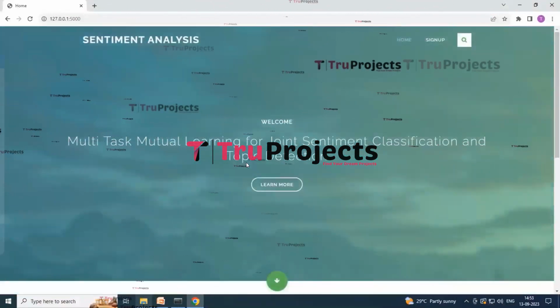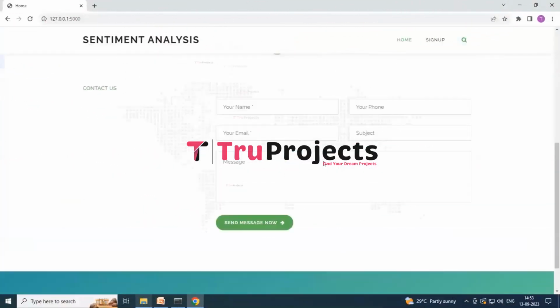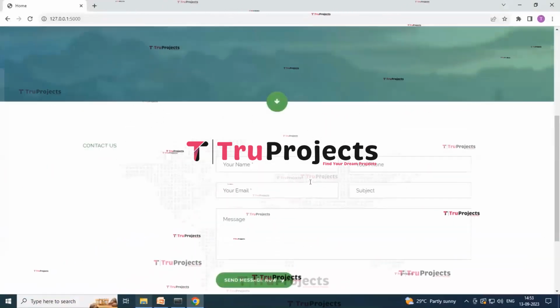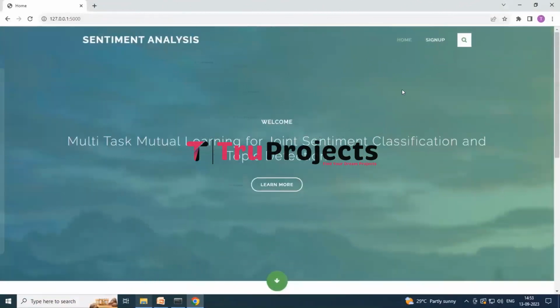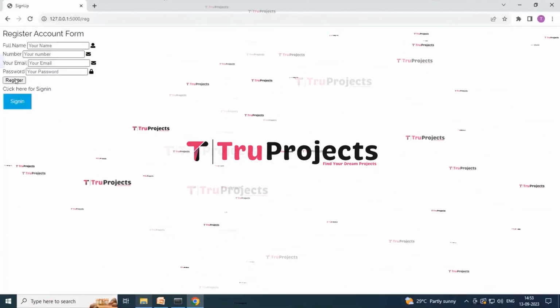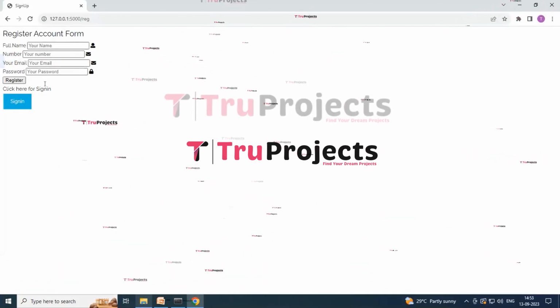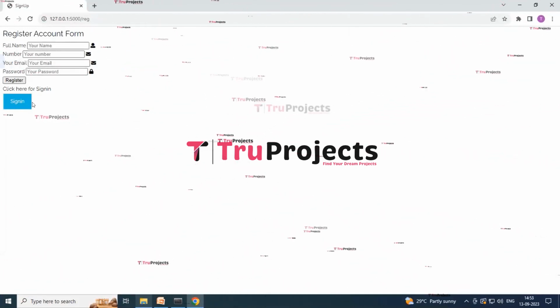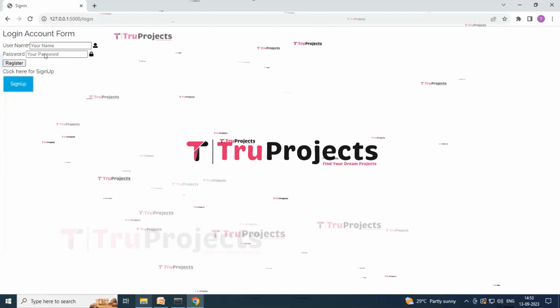So here you can see that this is our home page for this. By entering over here you can contact us. And this is our home page for sentiment analysis. Now click on the sign up button. So here you have to fill in all your information over here. I have already done the register. I have already done the sign up. So I am clicking on the sign in button.